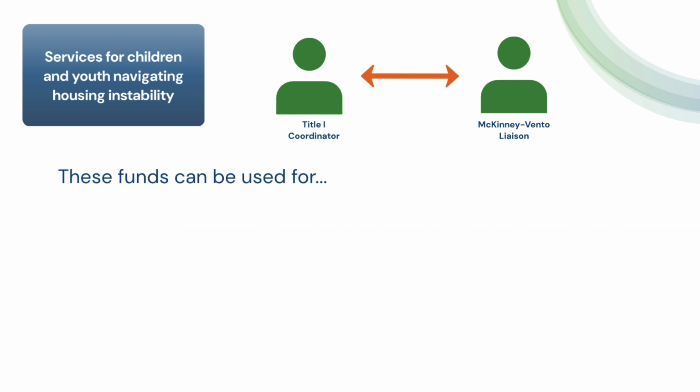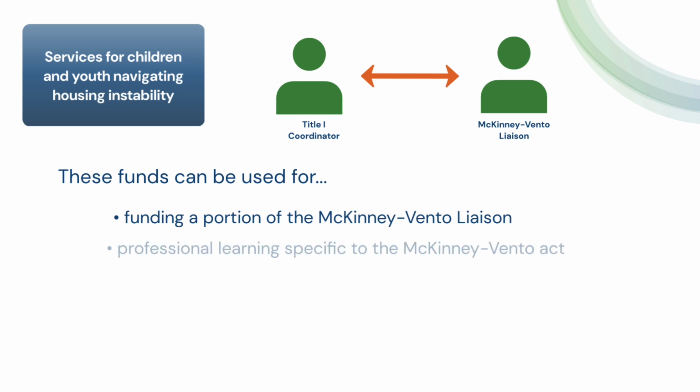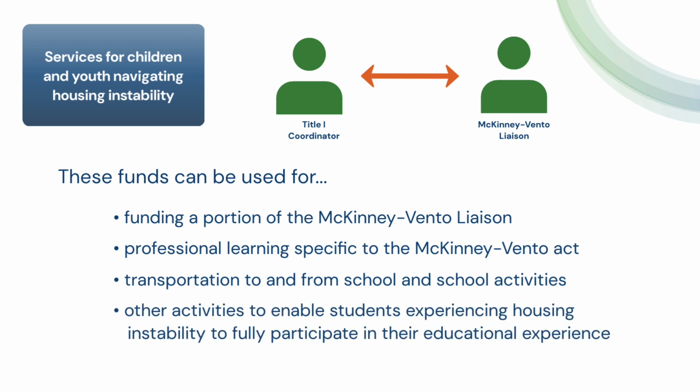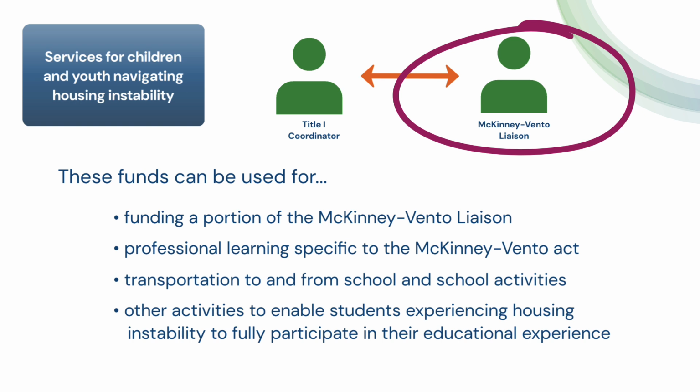These funds can be used for things like funding a portion of the McKinney-Vento liaison, professional learning specific to learning requirements of the McKinney-Vento Act, transportation to and from school and school activities, and other activities to enable students experiencing housing instability to fully participate in their educational experience. Please note that LEAs are required to have a McKinney-Vento liaison.